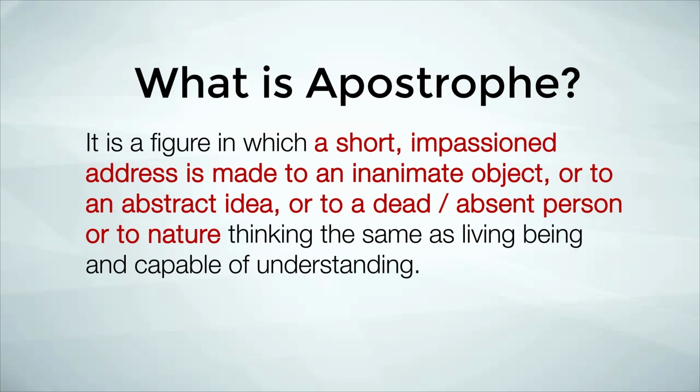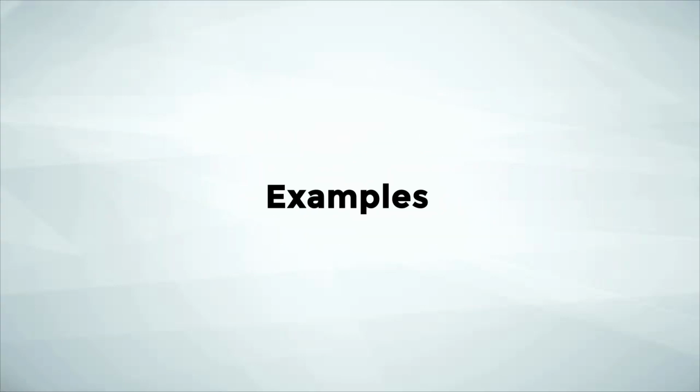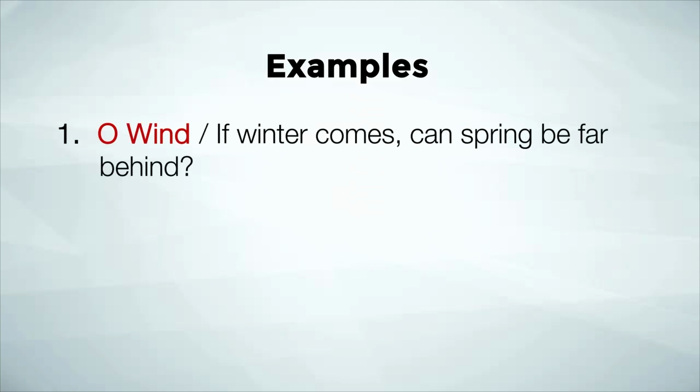and capable of understanding. So what you basically do, you actually call a person, he or she might be dead or absent, you call a natural object or abstract idea or inanimate object, thinking that it would listen to you and respond back. So let's look at a few examples to understand this figure. Number 1, O wind, if winter comes, can spring be far behind? So here the address is made towards the west wind.